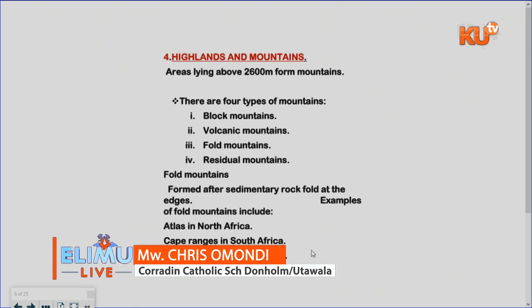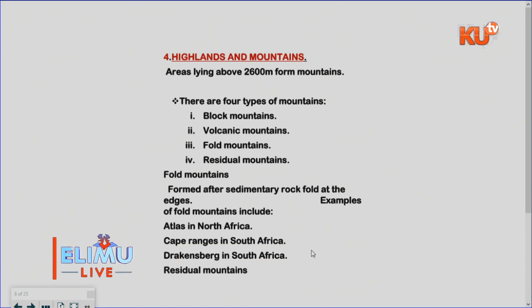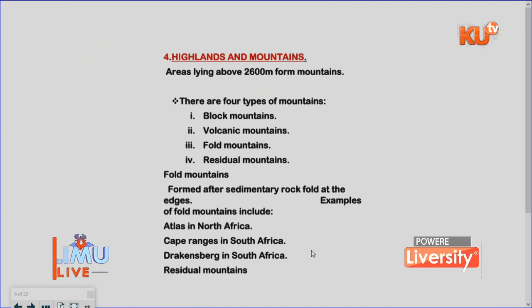I'm going to take you through that, and of course you're also going to understand better. But they are isolated and formed through erosion. Most of them are volcanic. They were formerly formed through the process called volcanicity. Now let me maybe sketch the map of Kenya first, or the map of Africa. Then I'll have to identify areas where we have the fold mountain.